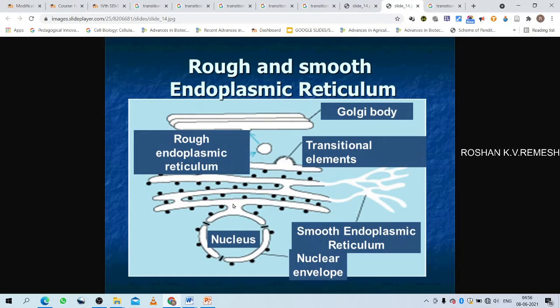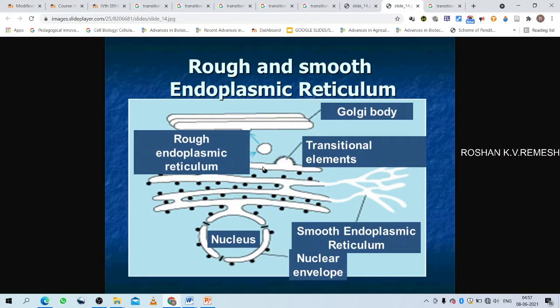The cis region is the region oriented towards the nucleus, and the trans region is the region oriented away from the nucleus. Likewise, the Golgi complex also has three regions. They are a cis side, a trans side, and a mid side. The cis side is the region that faces towards the nucleus or towards the endoplasmic reticulum, and the trans side is the region that faces away from the nucleus.